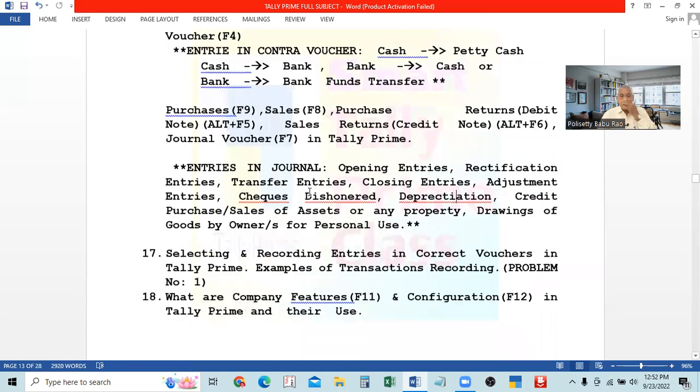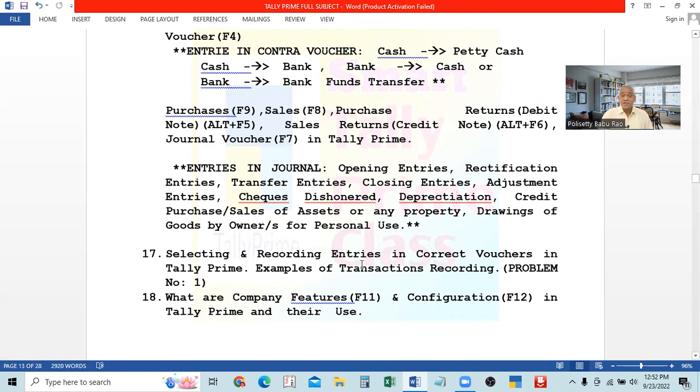Suppose you purchase a fixed asset or property, it is a purchase but it is not goods, so it should not be entered in the purchase account. Similarly, if you sell furniture or any asset, it is not goods, so it should not be entered in the sales voucher.